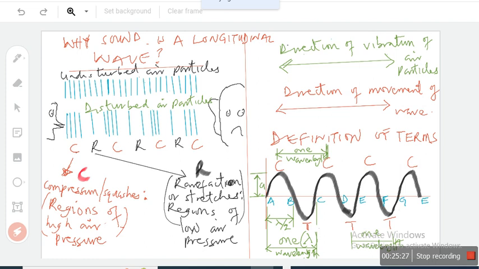By the way, I said the compressions are the squashes. Actually, the compressions are regions of high air pressure, where the pressure of the air is high, so the particles are squashed. The rarefactions are the stretches, where the air pressure is low. So rarefactions are regions of low air pressure. Spell rarefaction.